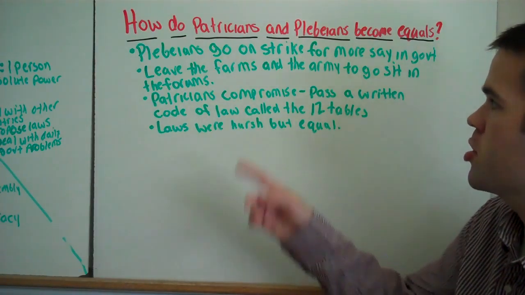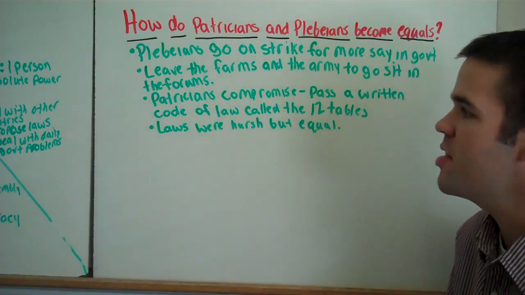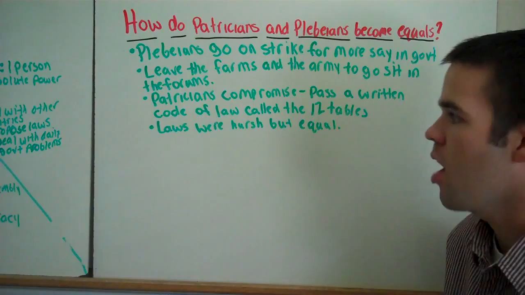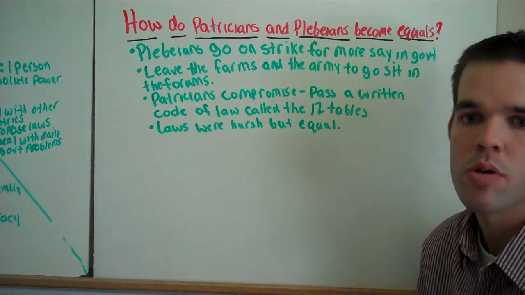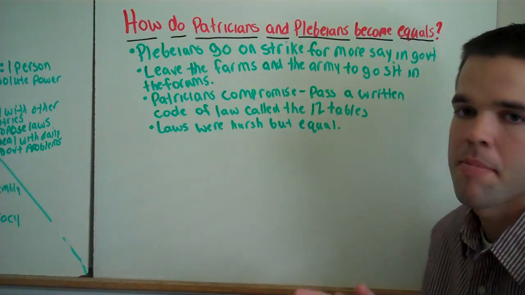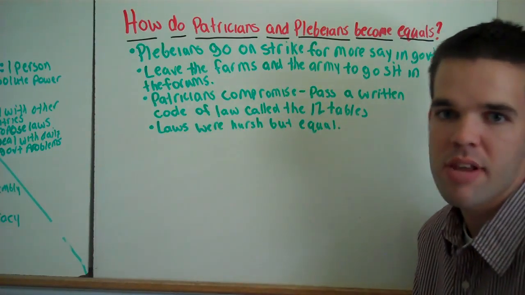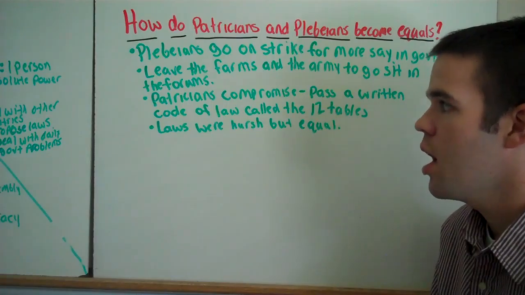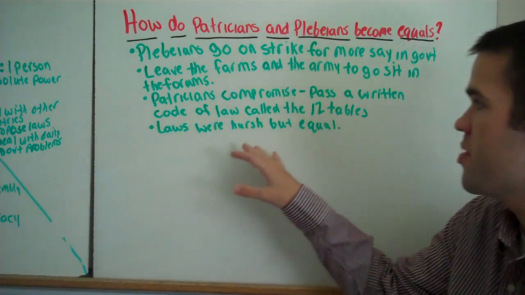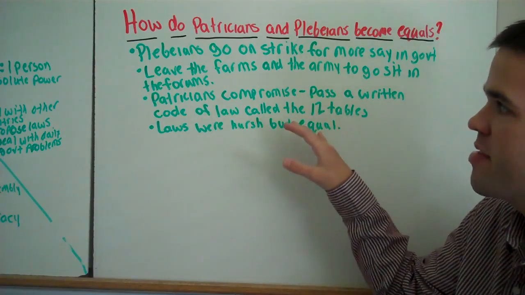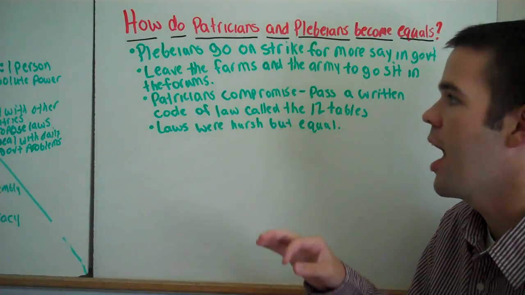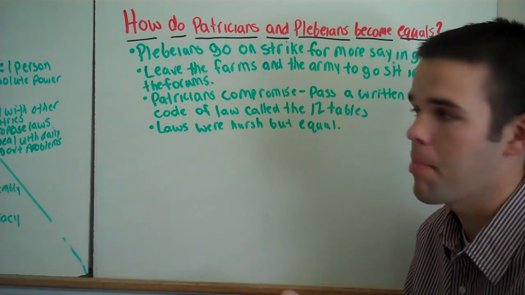So they do. Patricians compromise and pass a serious code of law called the 12 Tables. They were harsh laws, but they were equal to both groups. They were as close to equal as they could get for the compromise. Now we'll talk more about this 12 tables in class here today, but understand that they were harsh laws for both groups, but they were equal laws. 12 tables, it was due to the plebeians going on strike and making the patricians compromise.